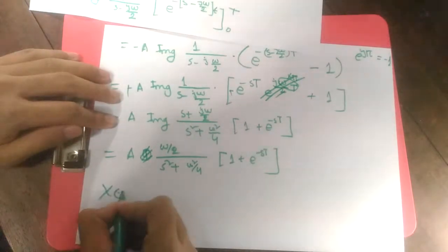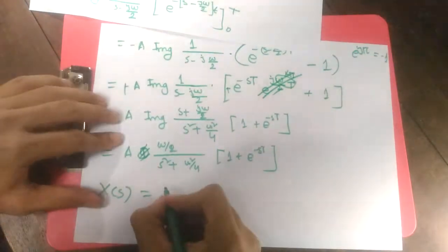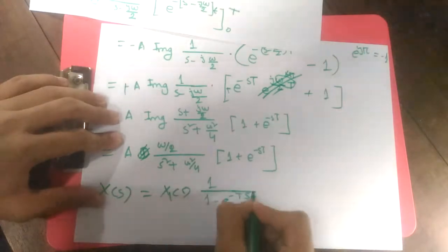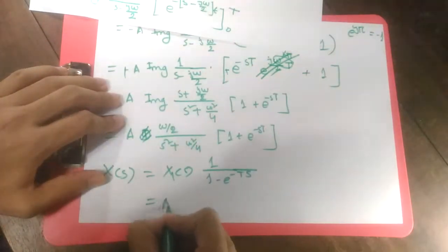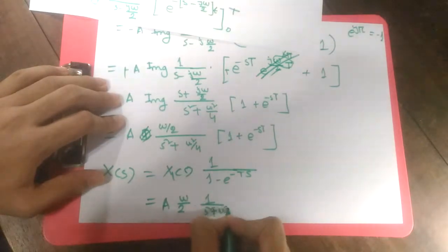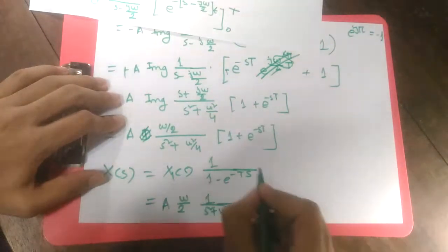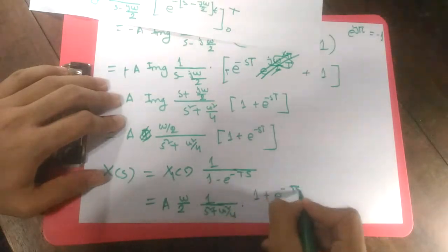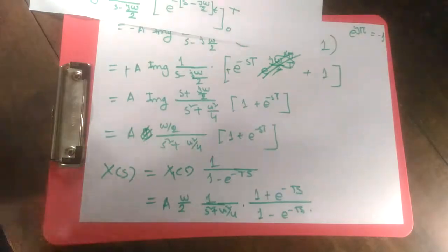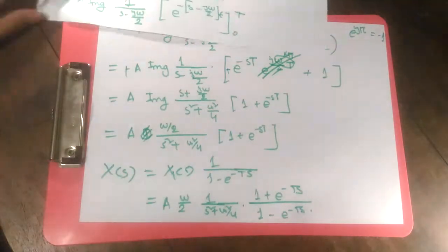Then what is going to be the Laplace transformation of our whole signal? It is going to be X1(s) times 1 by (1 minus e to the power minus Ts). So it's going to be A omega by 2, times 1 by (s square plus omega square by 4), times (1 plus e to the power minus Ts) divided by (1 minus e to the power minus Ts), and this is the Laplace transformation of our full signal.